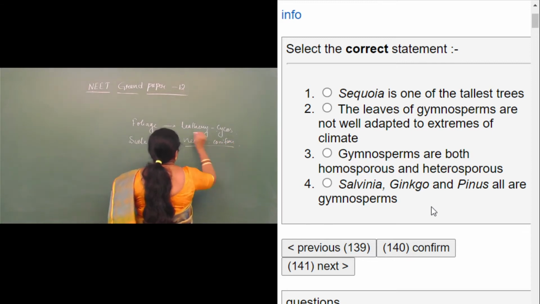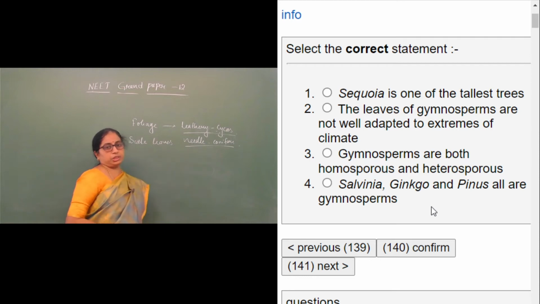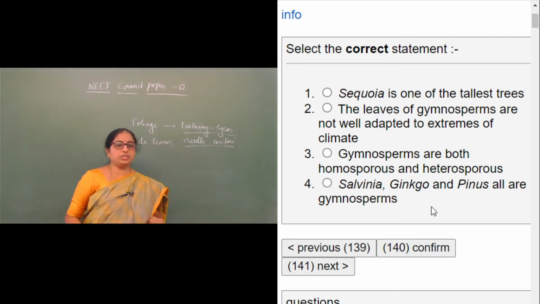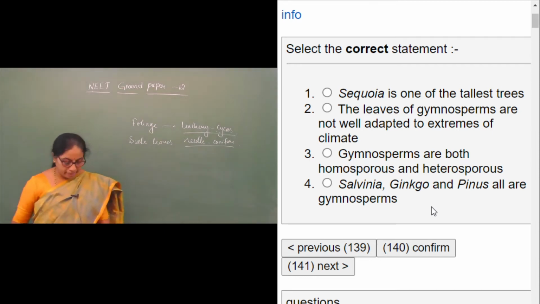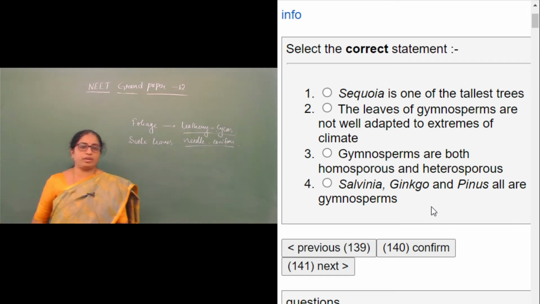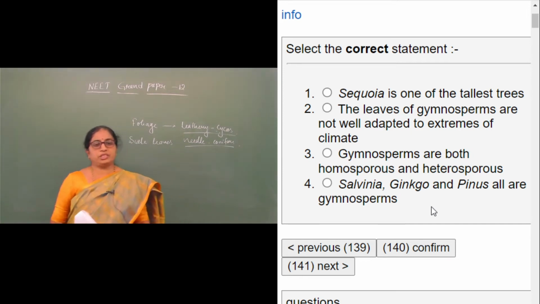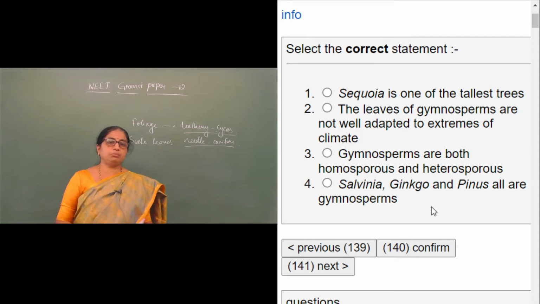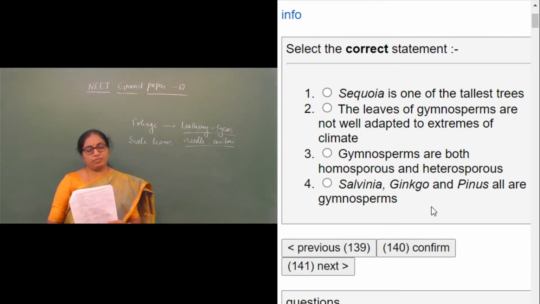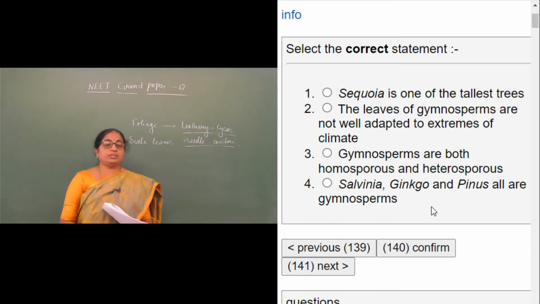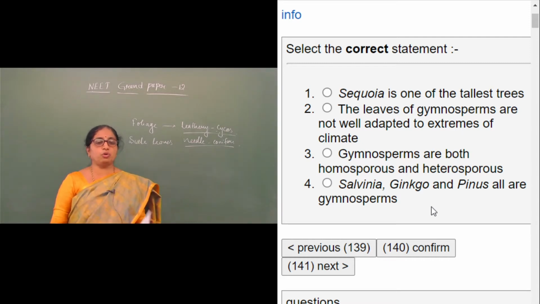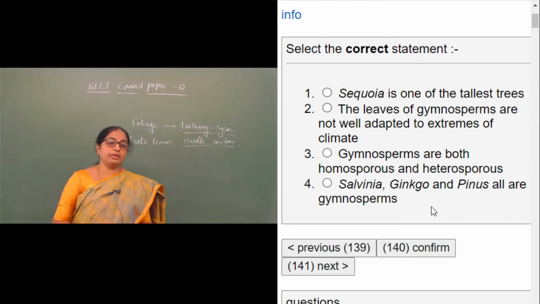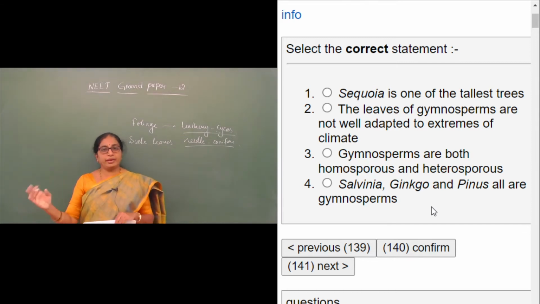So these are highly resistant to the extremes of the climate. So they are well adapted for the extremes of climate. Therefore, the second statement is absolutely false because it says that the gymnosperms are not well adapted. Of course, they are adapted. So the third one is, gymnosperms are both homosporous and heterosporous. So it is a wrong statement because gymnosperms are heterosporous.